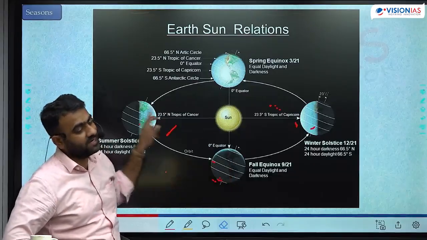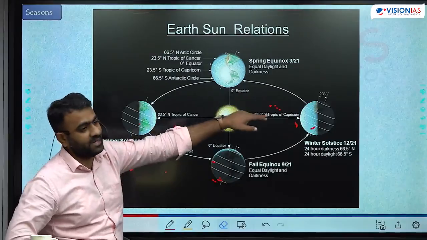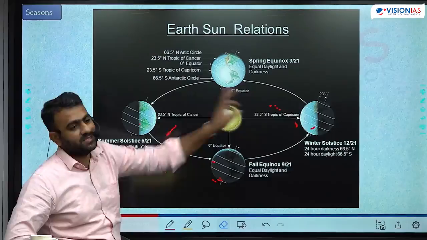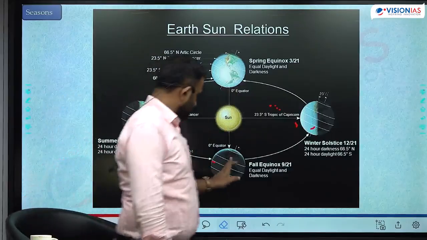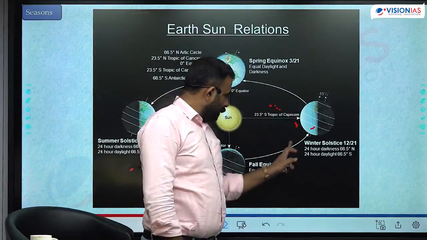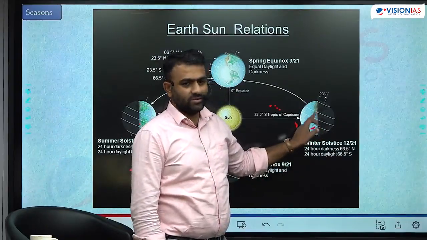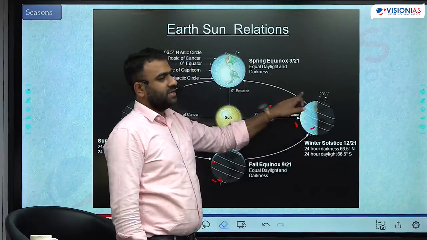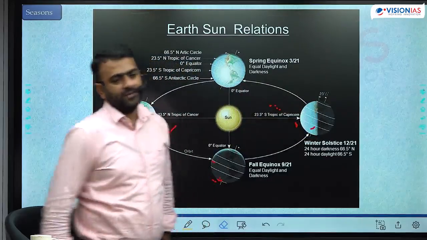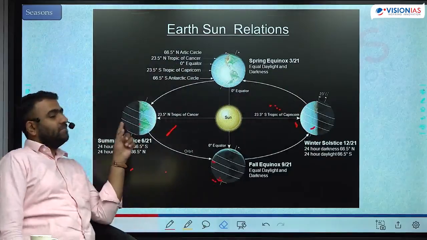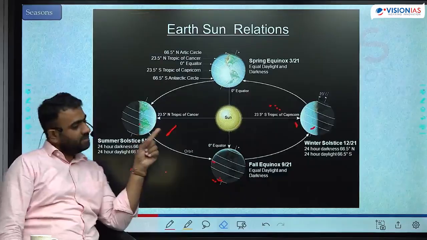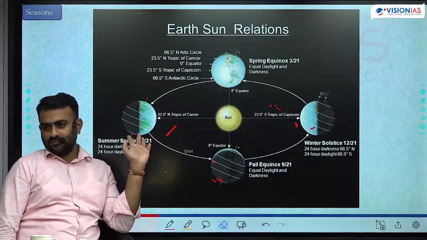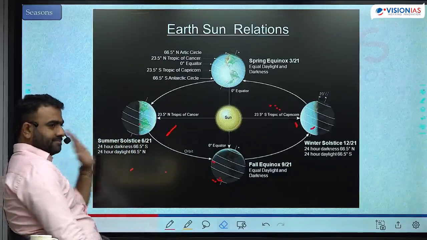Okay, if 18 is the length of the day, here 18 will be the length of the night. That means length of the day will be 6 hours. From 12 hours, 11, 10, 9, 8, 7, 6. By the time it comes to here, 6 hours of day. Okay, from here it starts to increase. 7, 8, 9, 10, 11, 12. Every place will have its own maximum length of the day here and least length of the day over there. ठीक है?